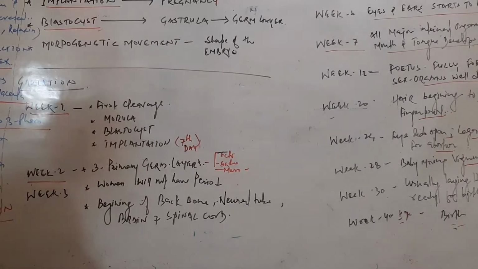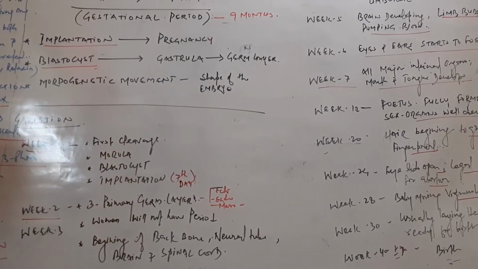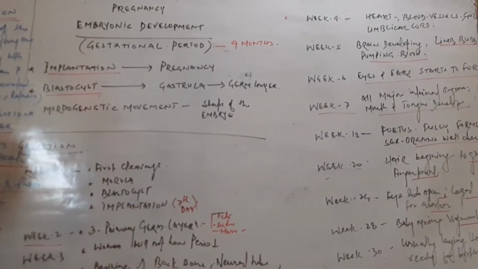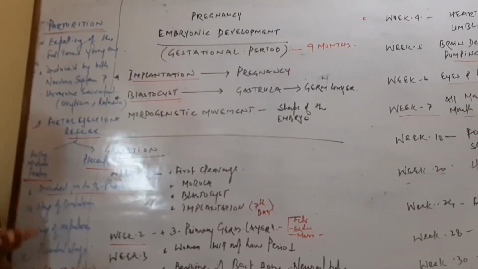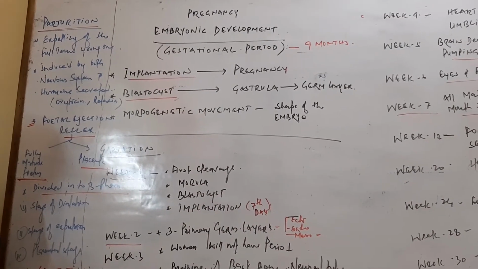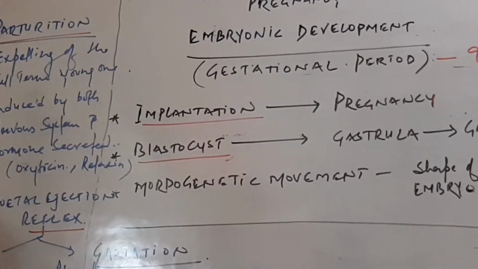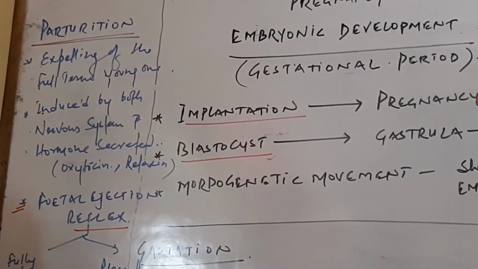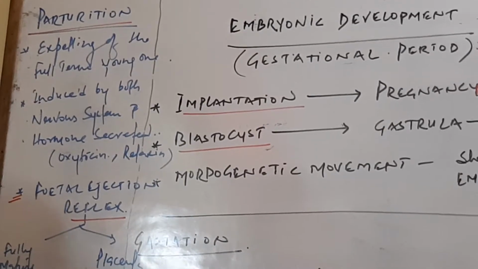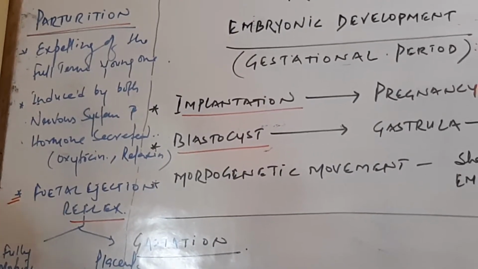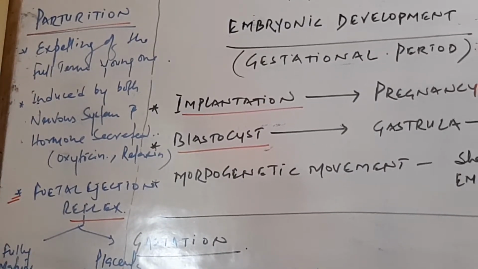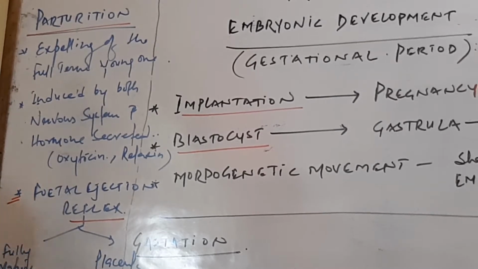Parturition is just the expulsion of the fully term fetus from the mother's womb or uterus. It is controlled by the nervous as well as the endocrine system. In the nervous system, internal reflexes, parasympathetic or sympathetic, take place, and for hormones, there are 2 required: oxytocin and relaxin.